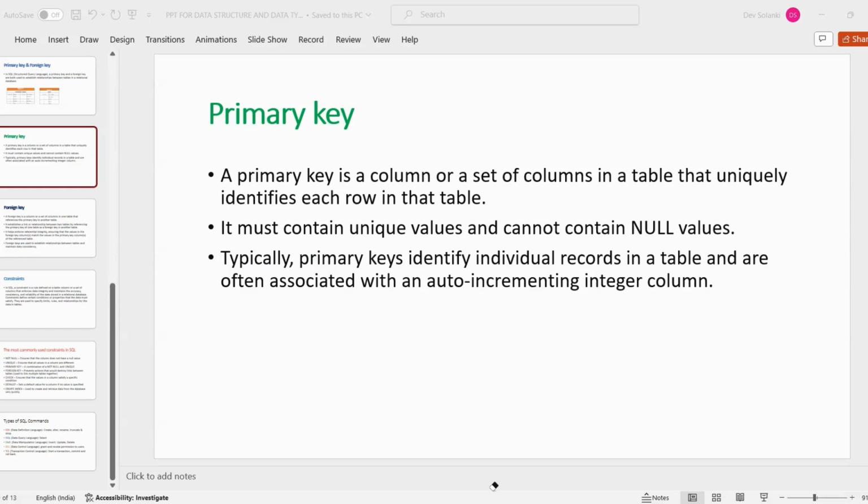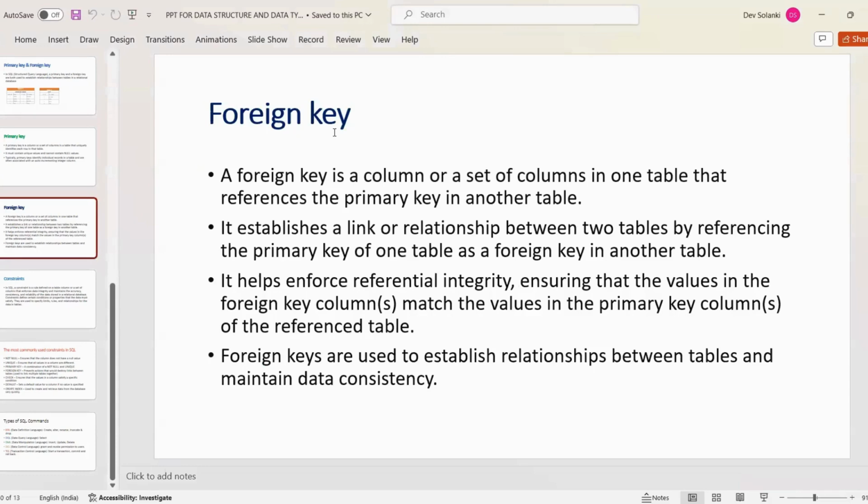Next, what is a foreign key? A foreign key is a column or a set of columns in one table that references the primary key in another table. This is like a reference link. It establishes a link or a relationship between two tables by referencing the primary key of one table as a foreign key in another table. It helps enforce referential integrity, ensuring that the values in the foreign key column match the values in the primary key column of the referenced table.